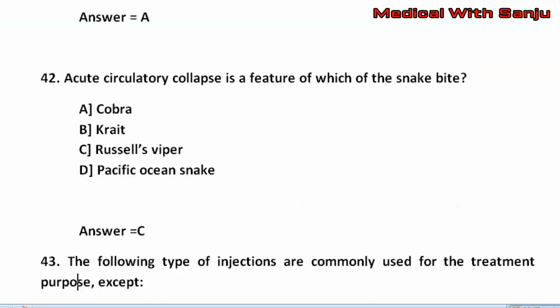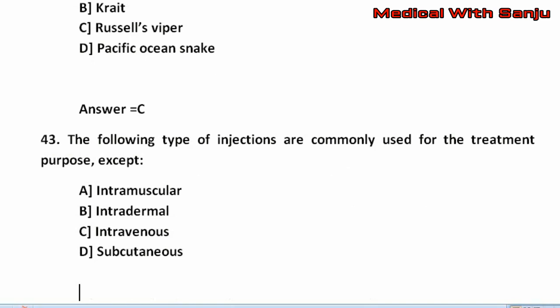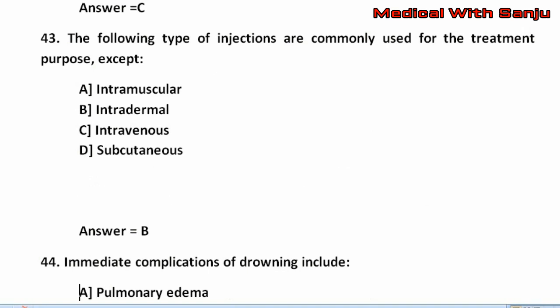Question number 43. The following type of injections are commonly used for the treatment purpose except option A, intramuscular. Option B, intradermal. Option C, intravenous. Option D, subcutaneous. The right answer is option B, that is intradermal.